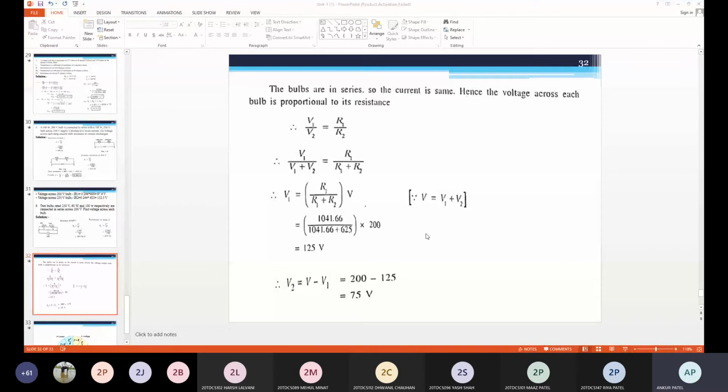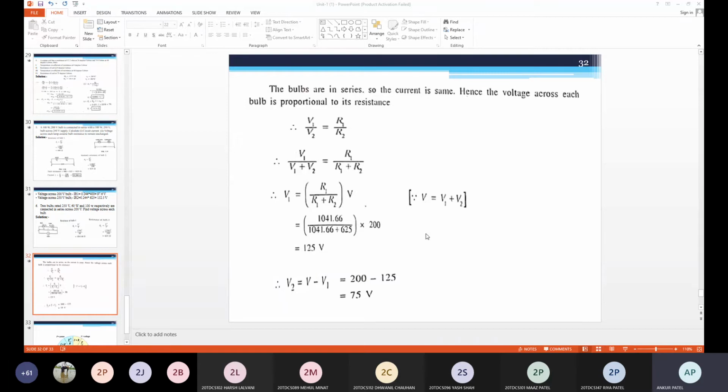For the current, we can use the equation P is equal to V into I, so I is equal to P by V. So 75 divided by 100. We know the current remains the same, whether we find it through the lamp or through the resistor. So using I is equal to P by V, P is 75 for the bulb and 100 is the voltage across the lamp. So 0.75 ampere.